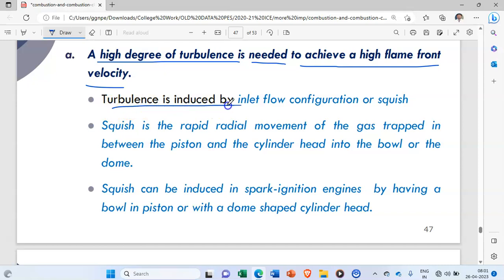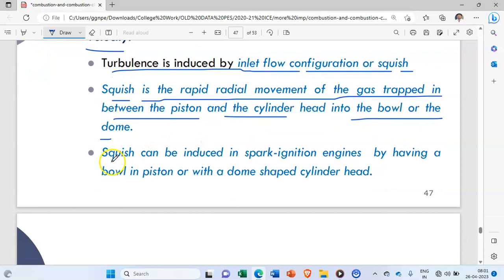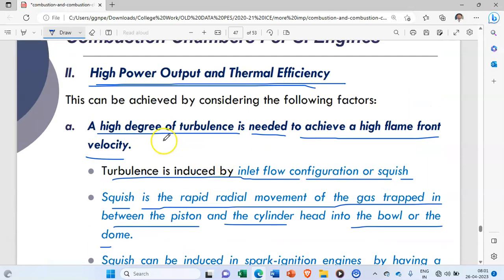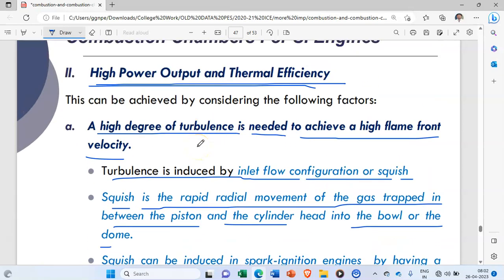That is, turbulence is induced by inlet flow configuration or squeeze arrangement. What is meant by squeeze? Squeeze is a rapid radial movement of the gas trapped in between the piston and the cylinder head into the bowl or the dome. Okay. Squeeze can be induced in spark ignition engines by having a bowl in the piston or with a dome-shaped cylinder head. Okay, so these are the different factors or considerations that we have to look at before going to the design of the combustion chamber for SI engine.